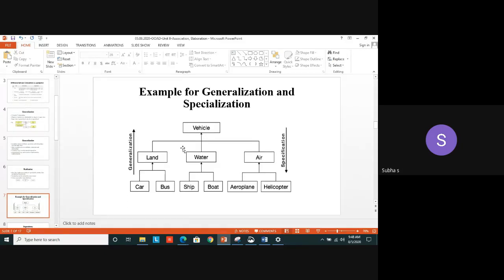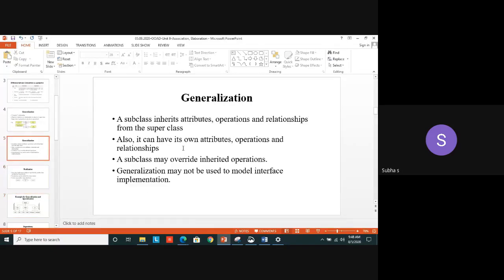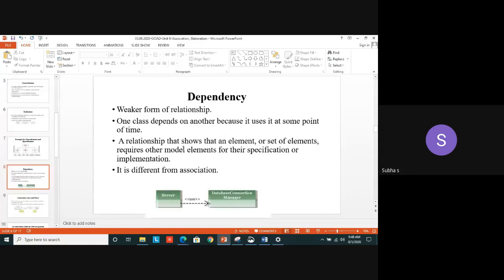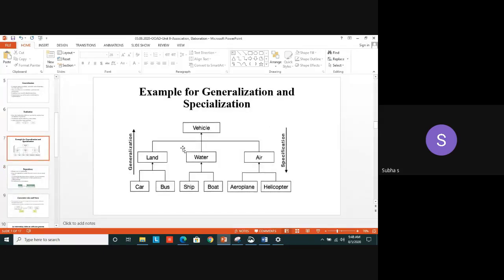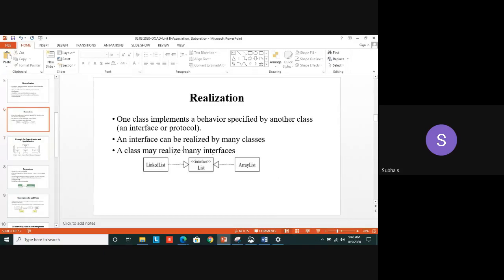An arrowed line denotes generalization. The specialization is denoted by the same thing only, but you have to mention it with a filled arrow mark. That is the specialization. Realization is a dotted line with an arrow mark, I mean with the triangle. A triangled arrow mark using a dotted line. It specifies the realization. Okay.